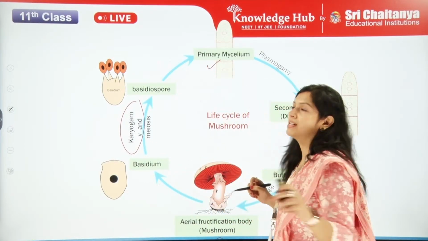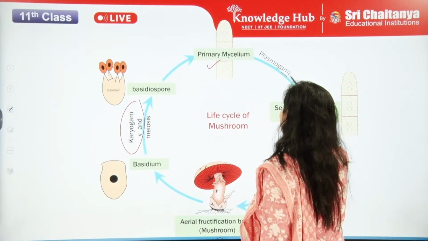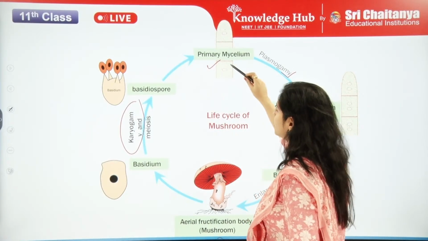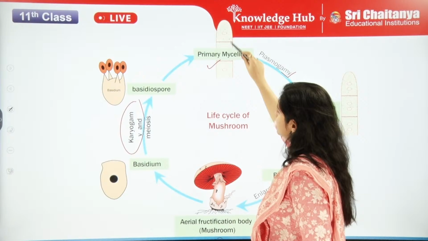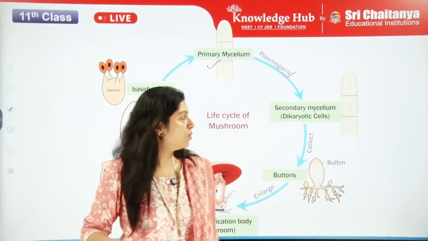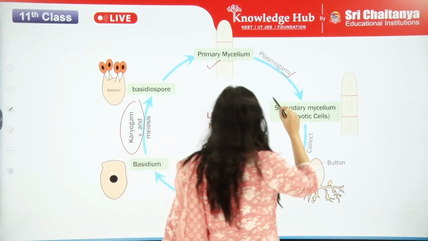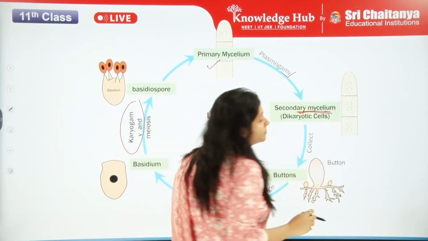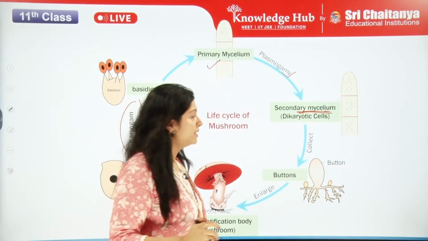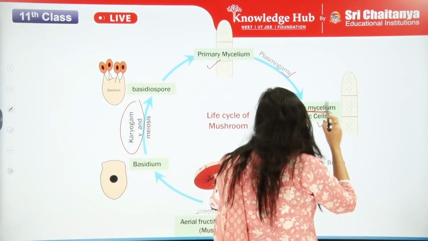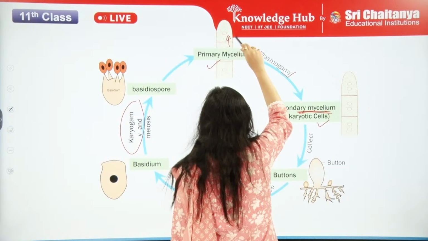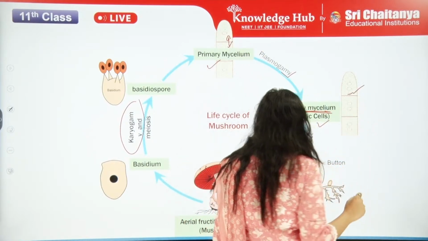Okay, from the primary mycelium, this will again undergo plasmogamy. So these are what? Just single in each. So two of them will fuse. Second, it will form the secondary mycelium. The secondary mycelium is made up of dikaryotic cells. So it's just the fusion of these two, and it will form the secondary mycelium.